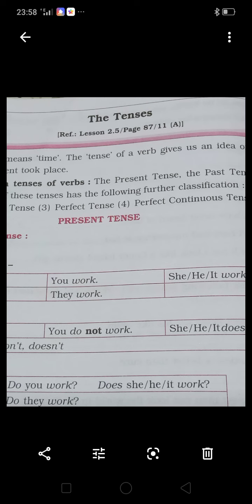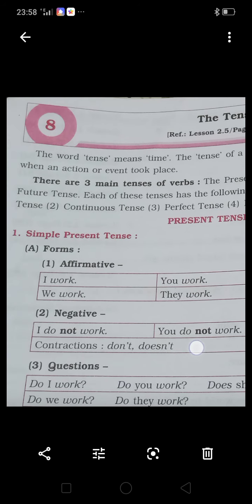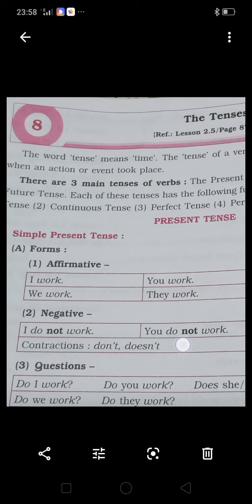And do they work. Like this way we are writing the question form of simple present tense. These are the affirmative, negative and question forms of simple present tense.